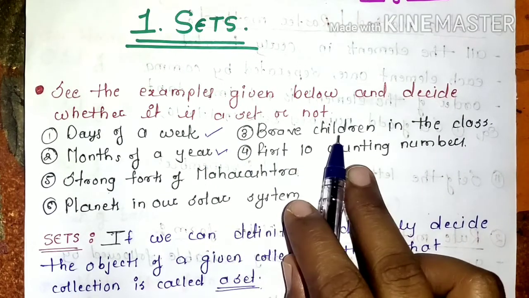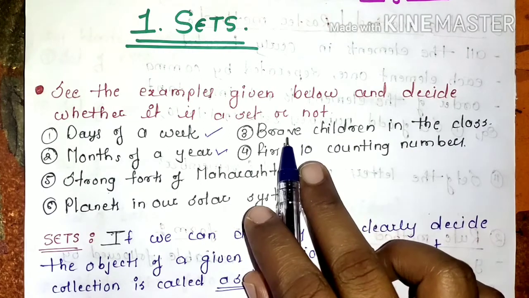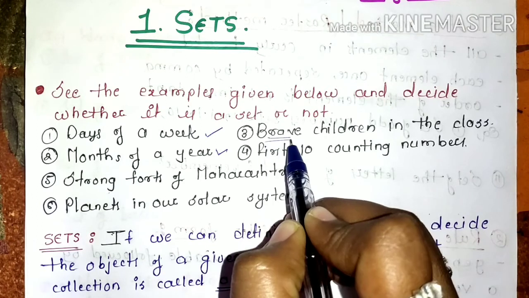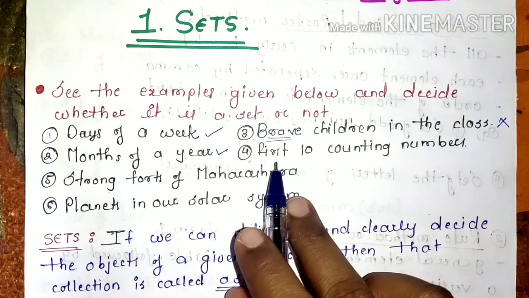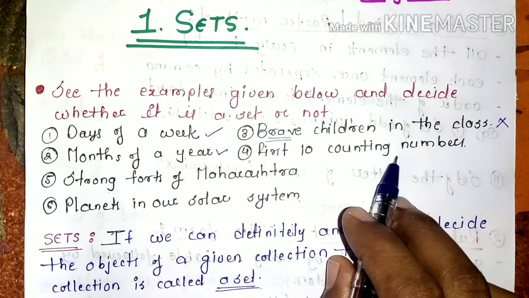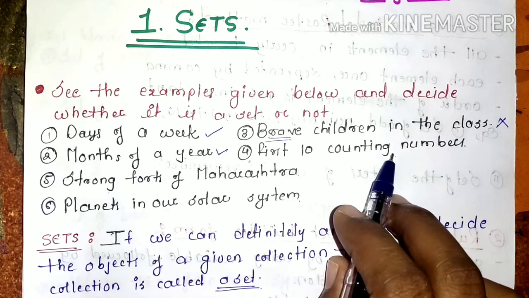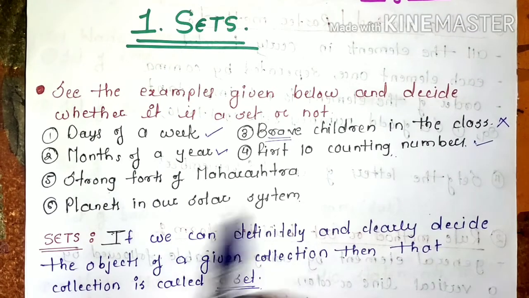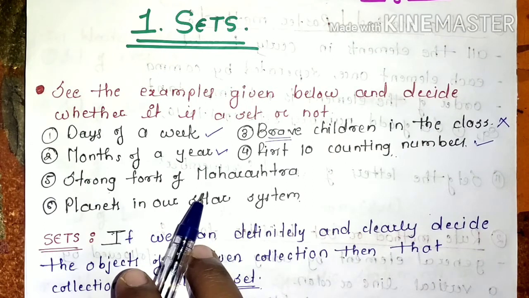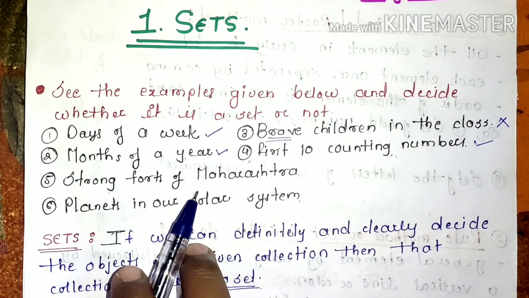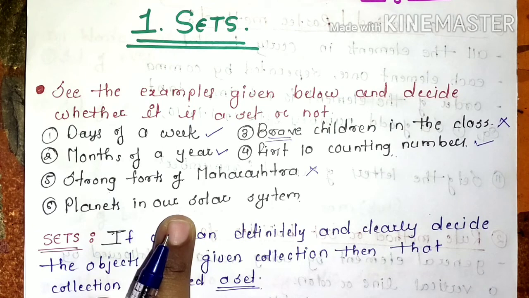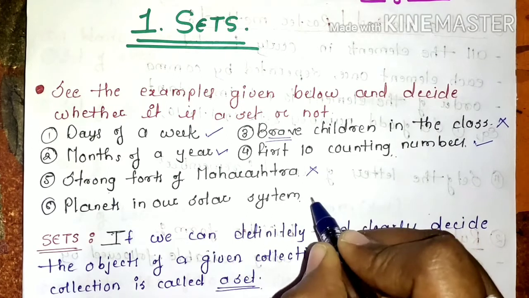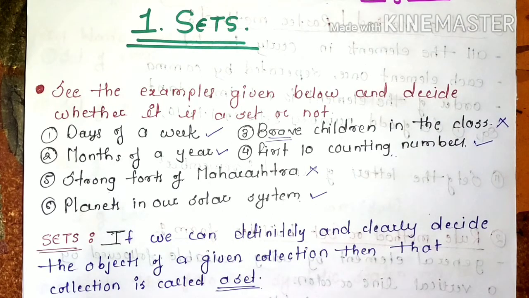Third one, brave children in the class. So in this example, the term brave differs from child to child. So this is not an example of a set. Fourth one, first 10 counting numbers. Now in this example, we can clearly list out the numbers. This is an example of a set. Strong forts of Maharashtra. So now these concepts also differ from fort to fort. This is not an example of a set. Planets in our solar system. We know what the planets are and how many planets are in our solar system. That means it's an example of a set.